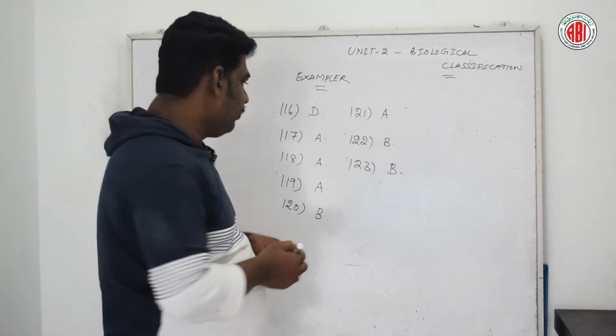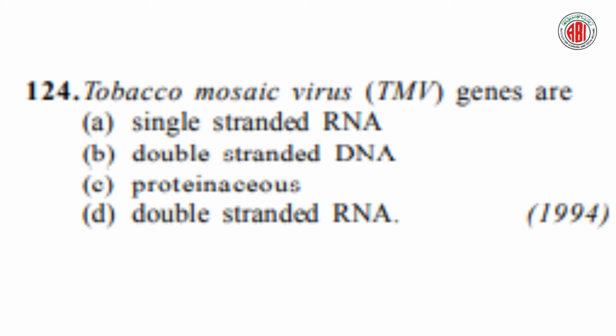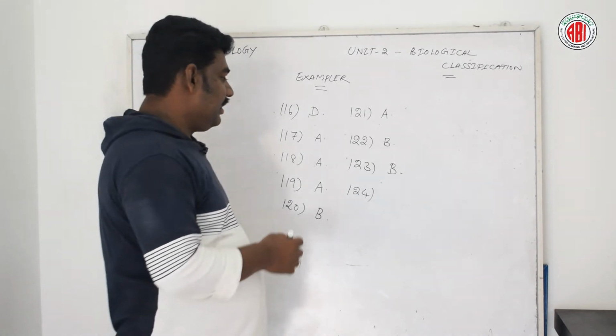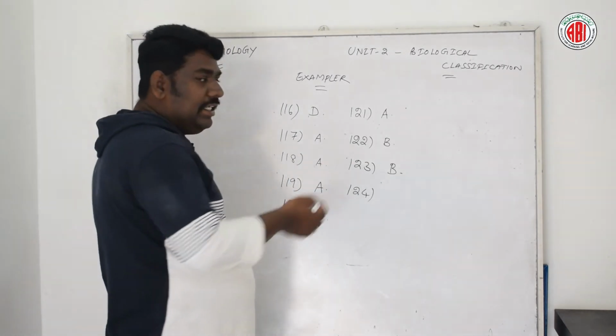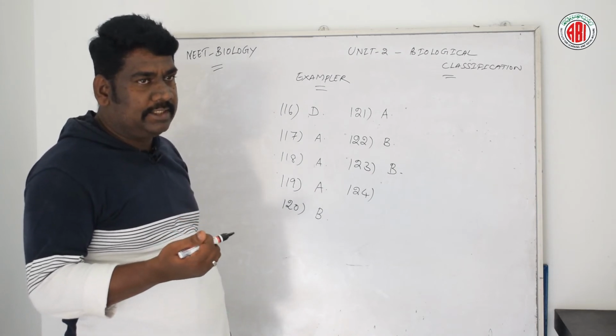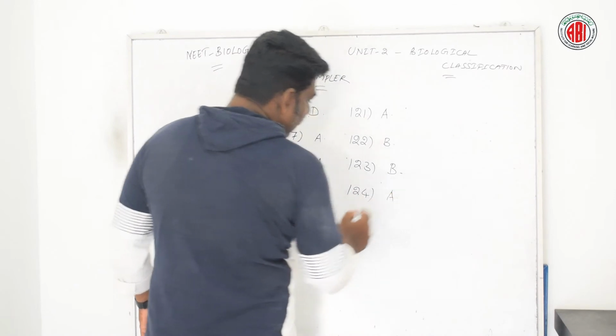Now let us go for the next question. TMV, tobacco mosaic virus. The genes are, here are 4 different options: single stranded RNA, double stranded DNA, proteinase S, and double stranded RNA. Let us see the right answer for this question. TMV is popularly known as tobacco mosaic virus. According to this question, regarding the genes present in the tobacco mosaic virus, option A is the right answer.